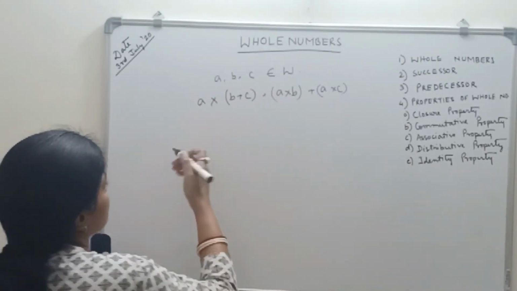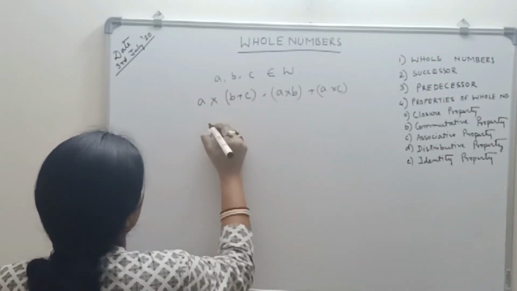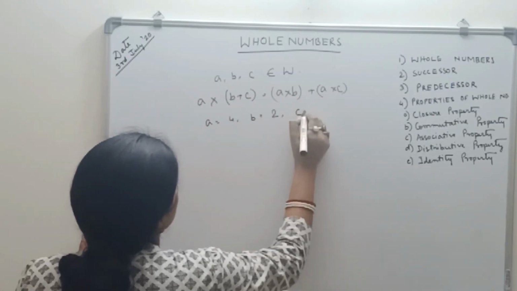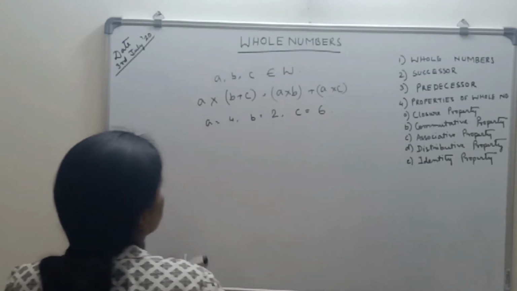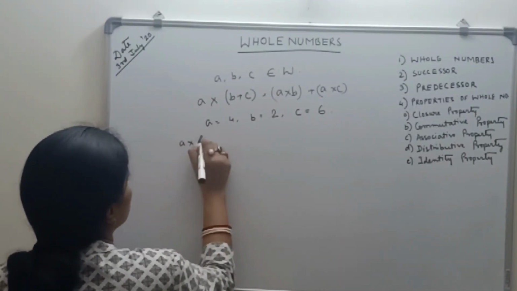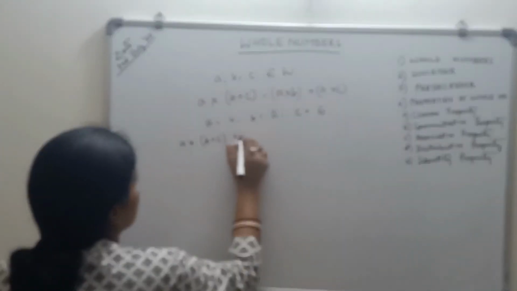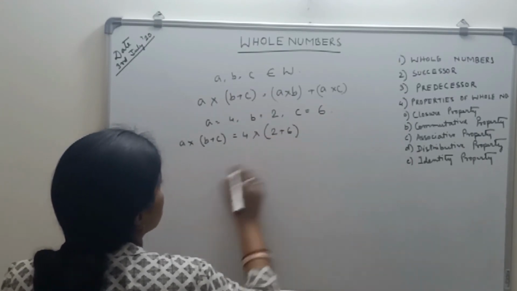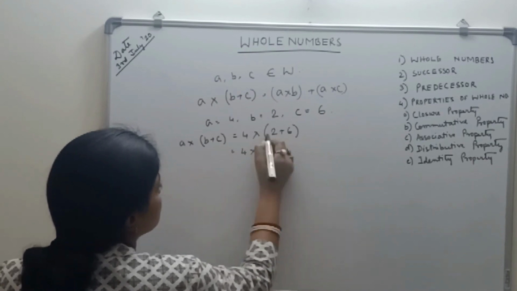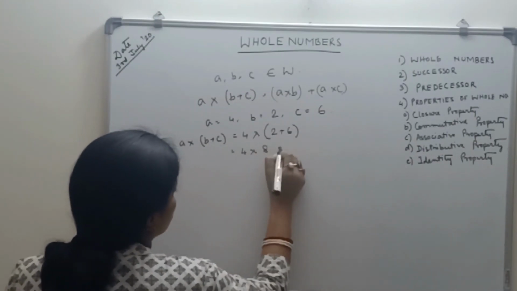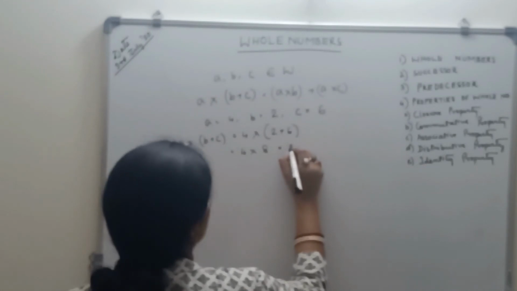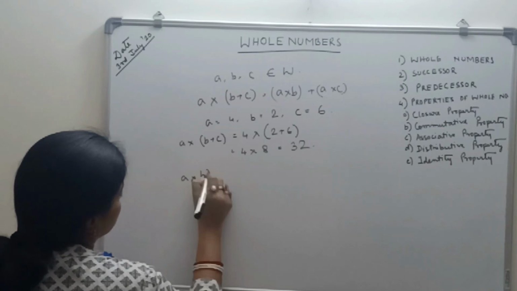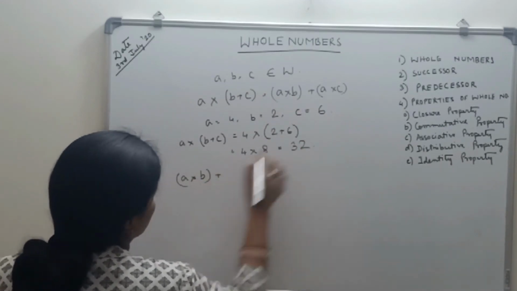So let me take one example. Here a equal to 4, b equal to 2, c equal to 6. So a into b plus c. What is a? 4. What is b? 2. What is c? 6. So 4 into, 6 plus 2, 8. What is 4 into 8? 32. Now in a similar way, I will take the right hand side.